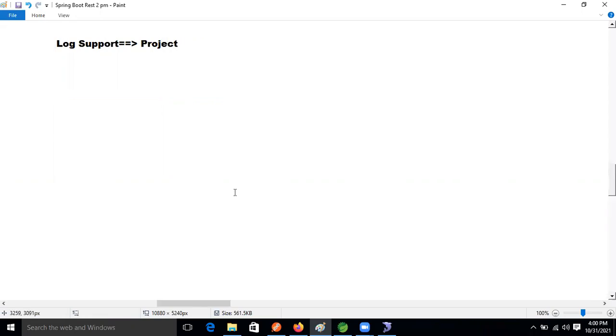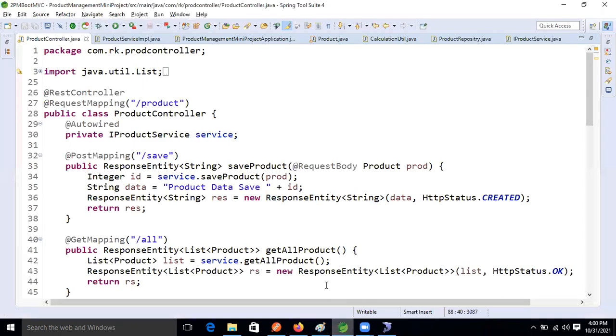So normally, until there is a problem, whenever our application is in the development server, the problem is not there. The main problem will come when our application moves to the production server.